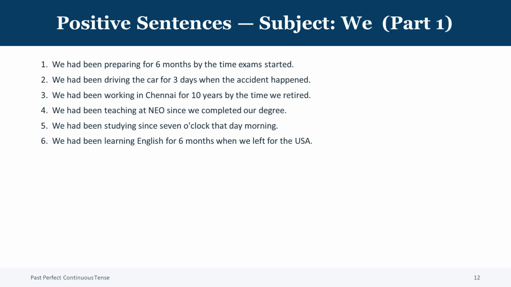Now let us use the subject, we. You can also say, my brother and I, or John and I. Sentence 1. We had been preparing for 6 months by the time exam started. Sentence 2. We had been driving the car for 3 days when the accident happened.